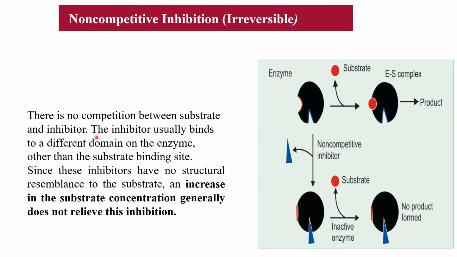There is no competition between substrate and inhibitor. Inhibitor usually binds to a different domain on the enzyme other than the substrate binding site. Since these inhibitors have no structural resemblance to the substrate, an increase in substrate concentration generally does not relieve this inhibition. Even if we increase the substrate concentration, as the inhibitor is bound to this enzyme, the structure of the enzyme is distorted, and therefore even after increasing the substrate concentration, we cannot reverse this inhibition. So this type of inhibition is irreversible.